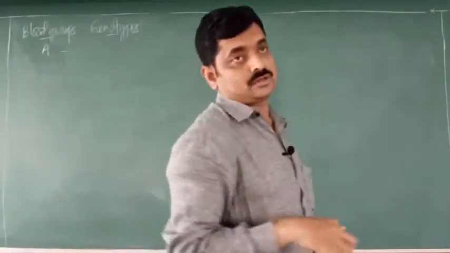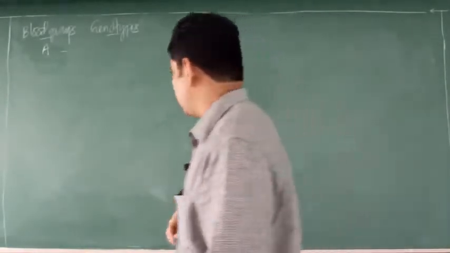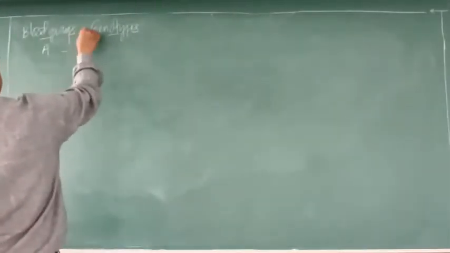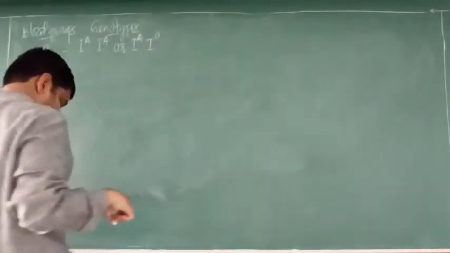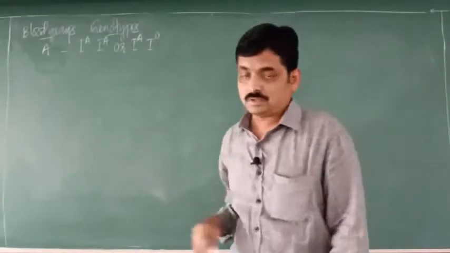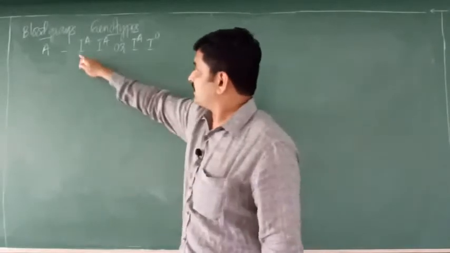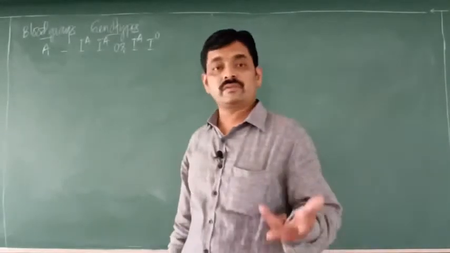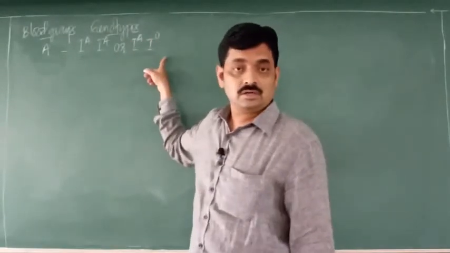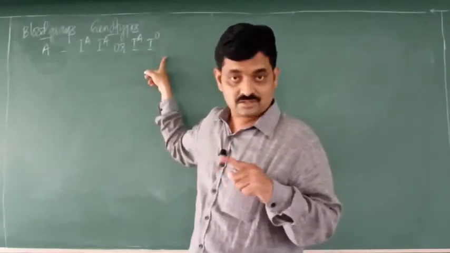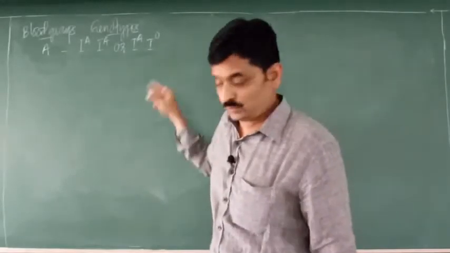So the first column is the blood groups and the second column is the genotypes. Blood group A will have how many genotypes? These are the two possible genotypes of blood group A: IAIA or IAIO. If the first genotype is present, the blood group will be A. If the second genotype is present, where one is the dominant gene and another is a recessive gene, the blood group will be only A, because IA is dominant over IO.